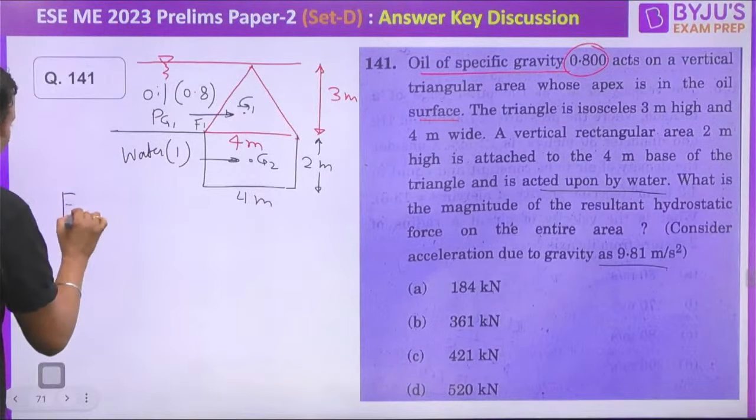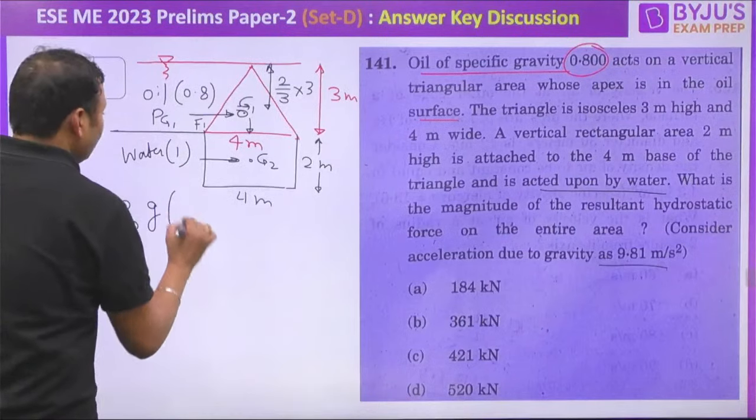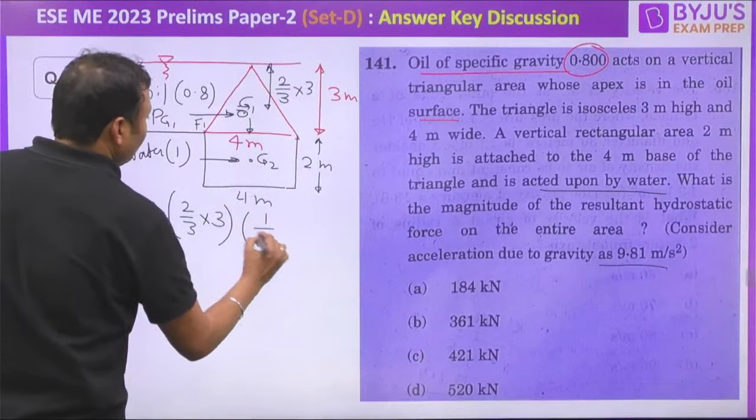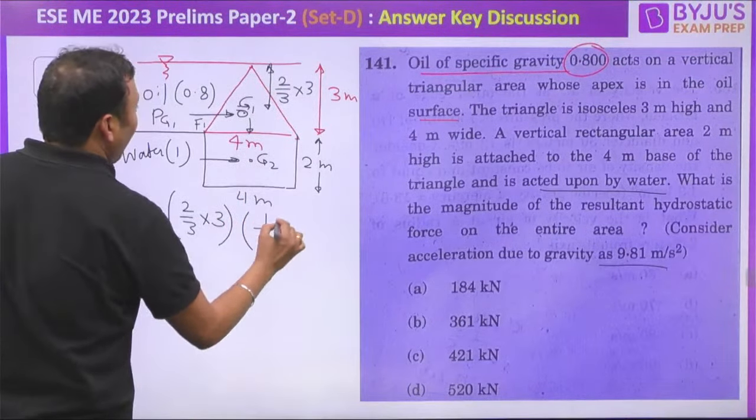Do you agree? This distance will be equal to 2/3 into 3. So ρ of oil into g into 2/3 into 3 is the average pressure, into the area, half into B into H, base into height.